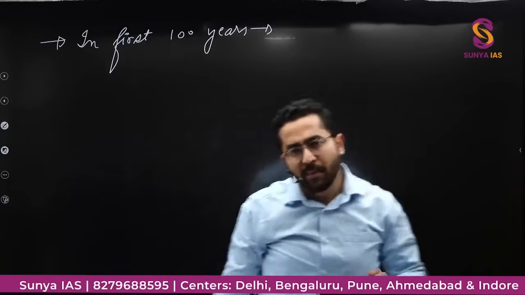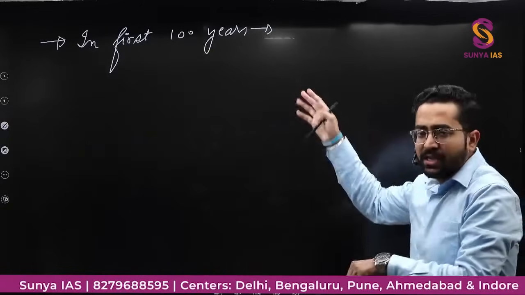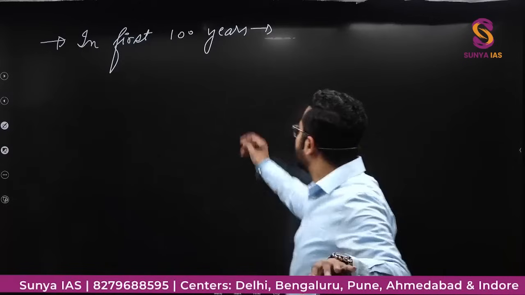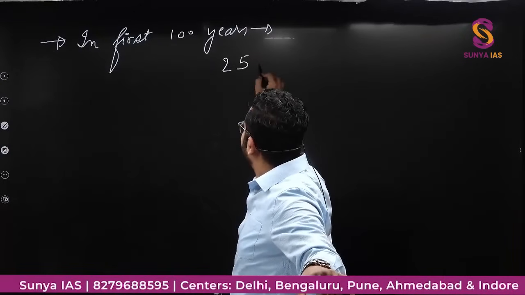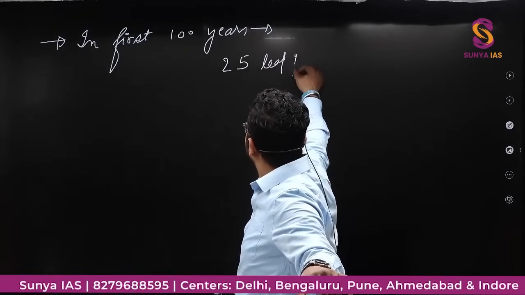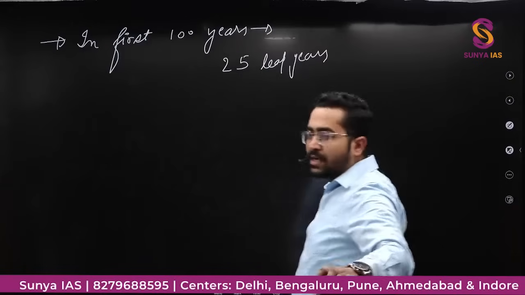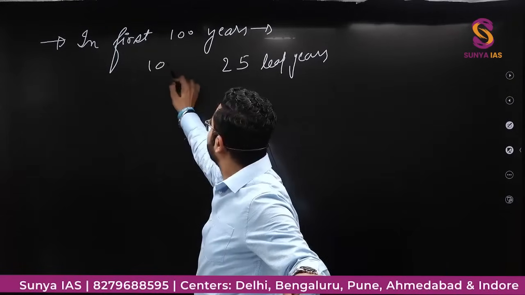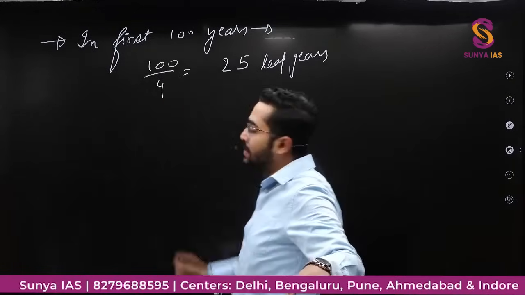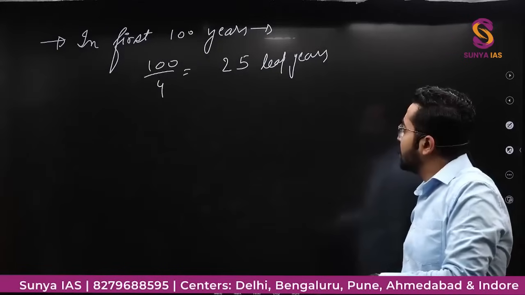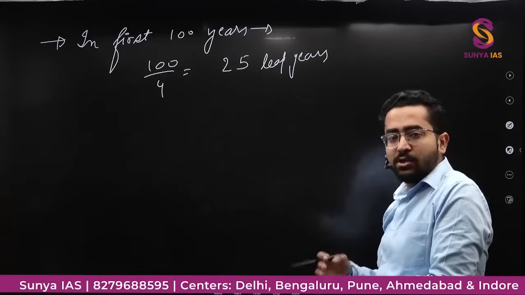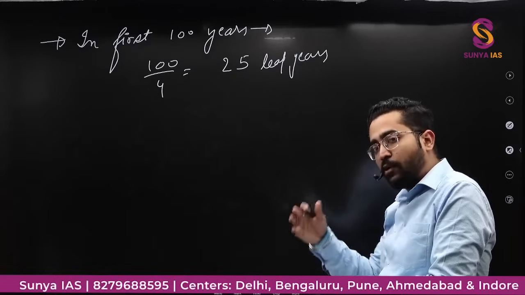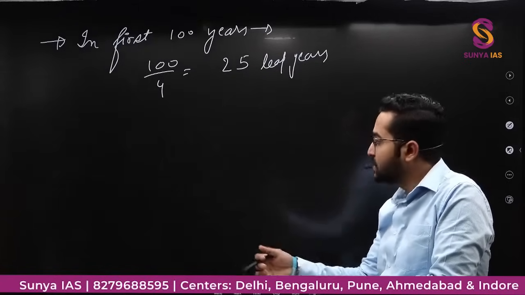How many leap years will there be? Generally, in 100 years, 100 divided by 4, there should be 25 leap years, because 100 by 4. Because 4, 8, 12, 16, 20, 24, 28, 32, 36, like this.